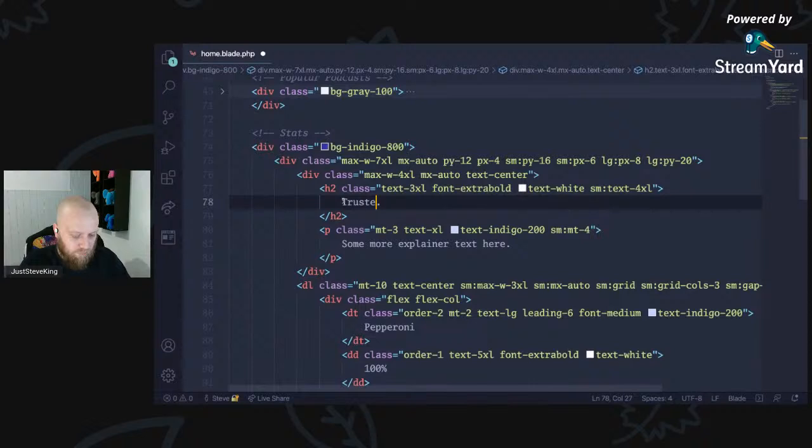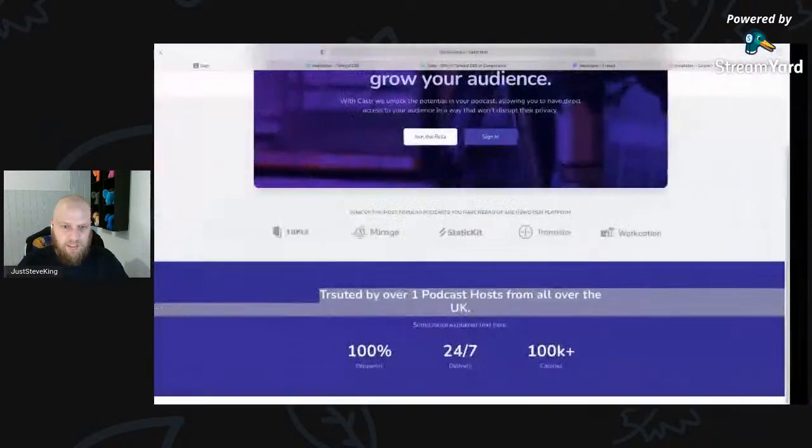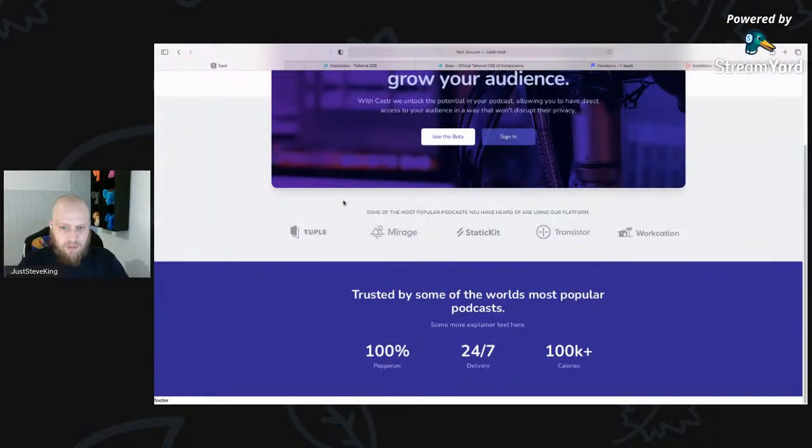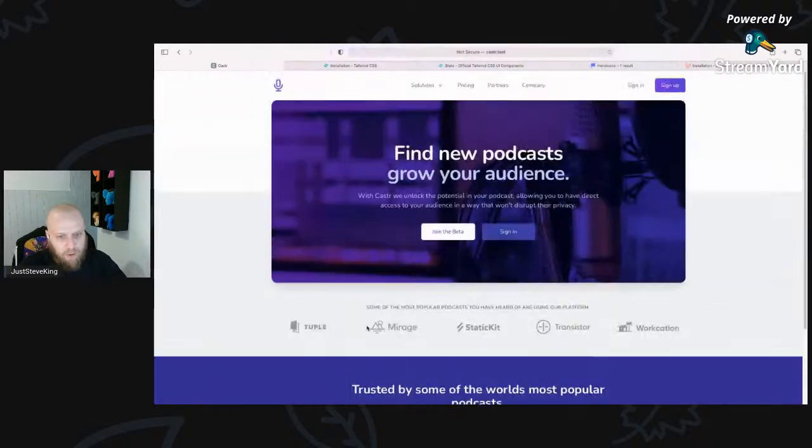Okay, trusted by some of the world's most popular podcasts. Something like that. There we go. So some explainer text, and we're going to have some stats there. That font looks a little bit too Comic Sans to me, so we'll probably change that shortly. We want something in between, logos and stats. We want something kind of, why are we here, basically?